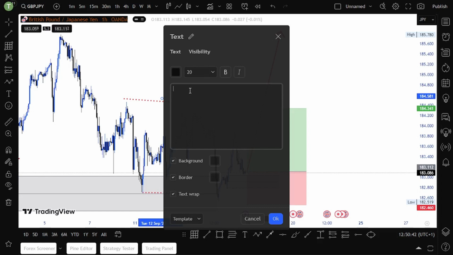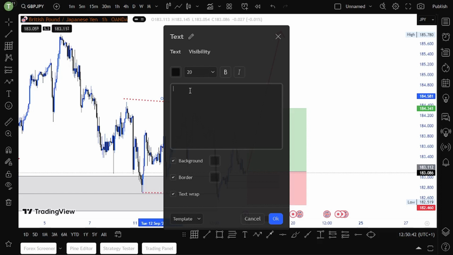So on Monday I'll be buying here, targeting this high. If that high goes, if price breaks up above this double top, then I'll be entering another buy somewhere here to target that higher. So that is where I will be looking to enter a buy. So that is my view on GBP.